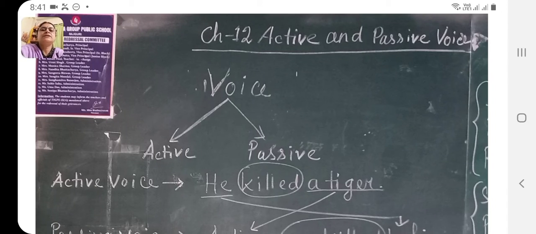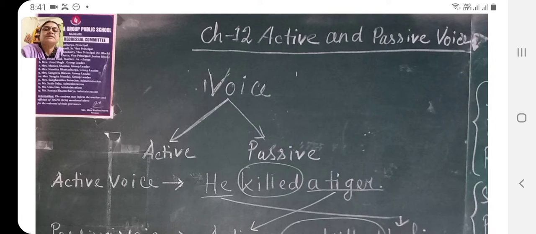Hello students, in this video I am going to discuss active and passive voice and passive formation in different sentences. Now let me first once again remind you about voice. What is a voice, or what do we understand by the term voice? Voice is a quality of the verb in a sentence.